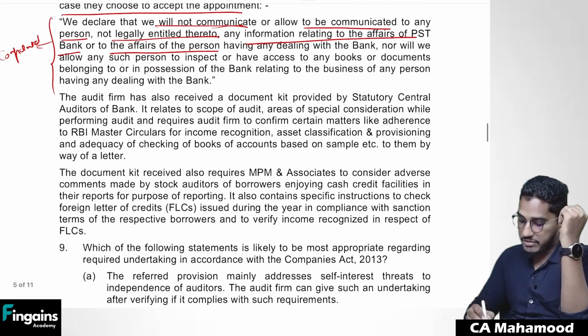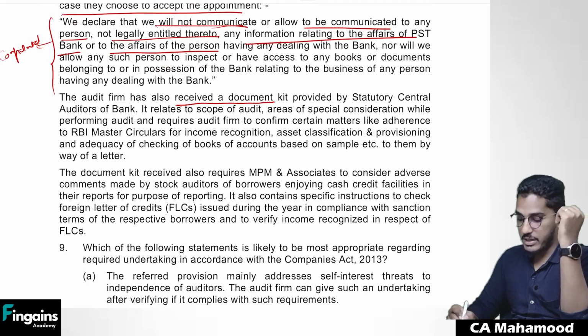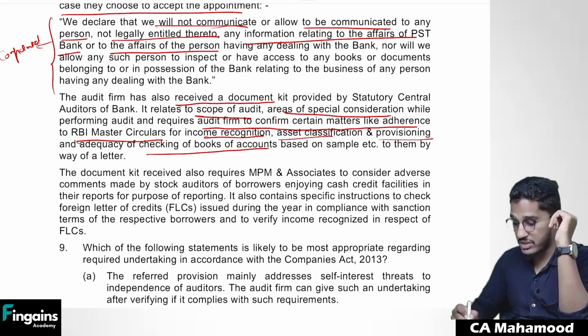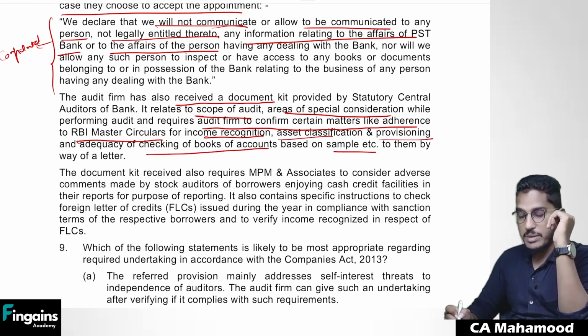Next one. The audit firm has also received a document kit provided by statutory central auditors of a bank. It relates to scope of audit, areas of special audit consideration while performing audit, and requires the audit firm to confirm certain matters like adherence to RBI master circulars for income recognition, asset classification, provisioning and adequacy of checking of books of accounts based on sample etc. to them by way of a letter.